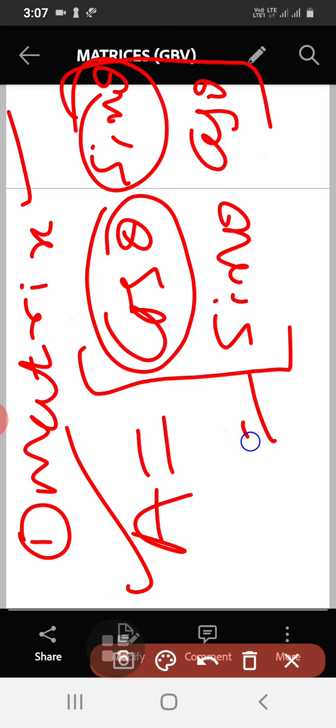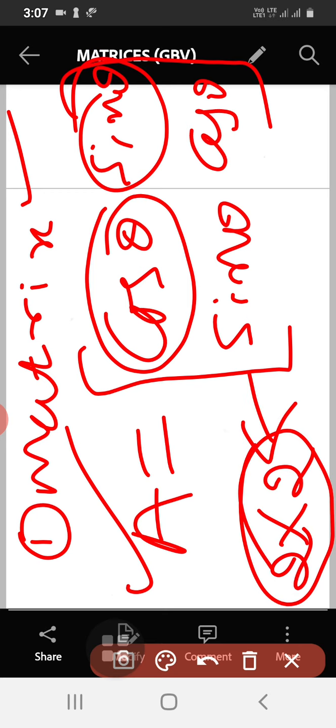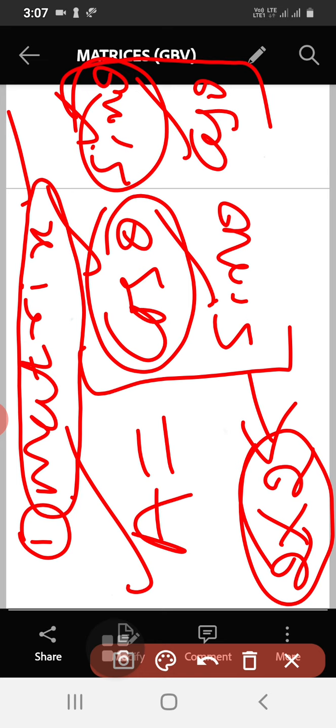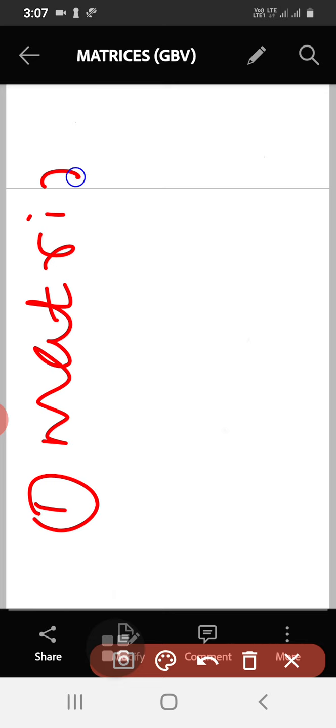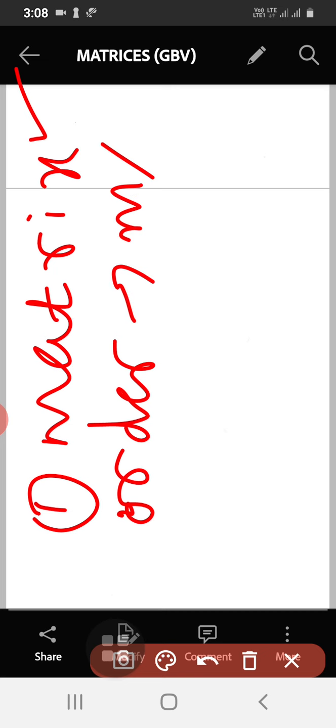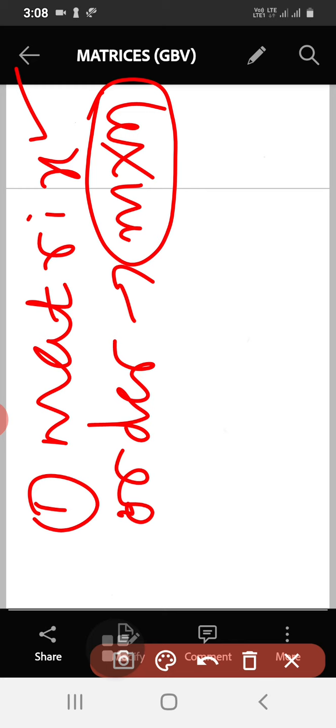So the order of this matrix is what? 2 cross 2. Inside the bracket we can write numbers or functions. Therefore the entries may be numbers or functions. So arrangement of numbers in rows and columns is called matrix. So we have learnt the definition of matrix and order of a matrix. Order of a matrix means the number of rows and columns of a matrix written in this form.